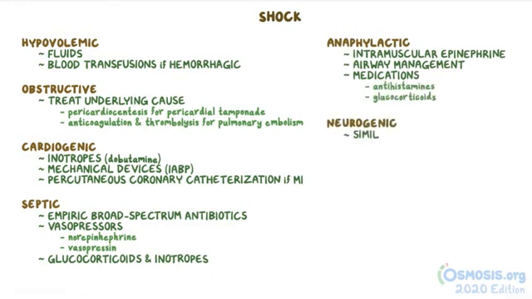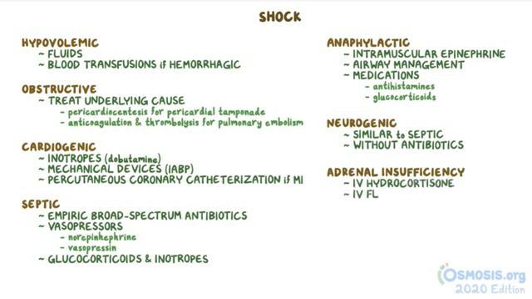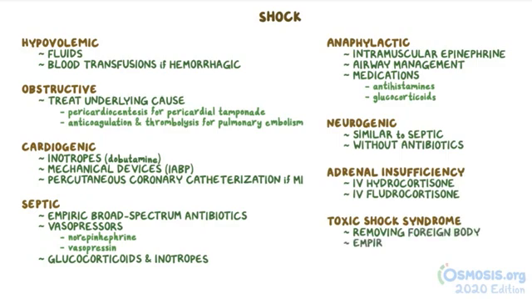Neurogenic shock is treated similarly to septic shock, without the antibiotics. Adrenal insufficiency is treated with IV hydrocortisone and fludrocortisone. Finally, toxic shock syndrome is treated by removing the inciting foreign body along with empiric antibiotics.